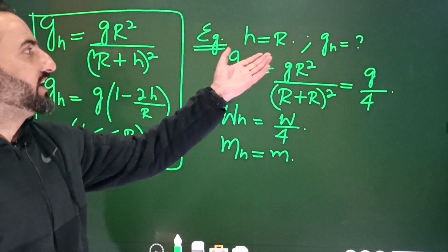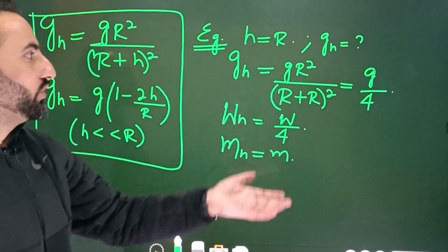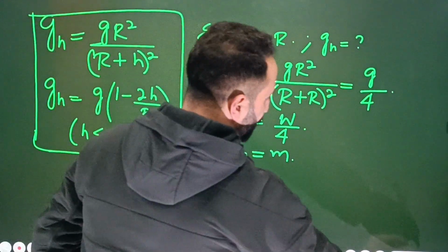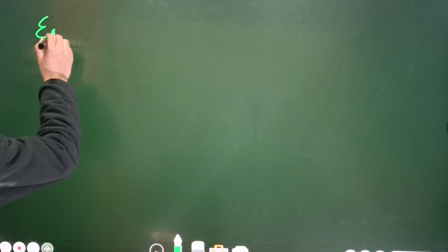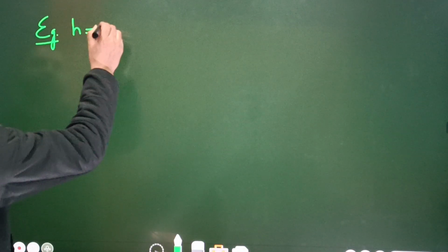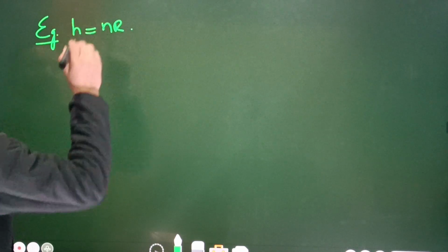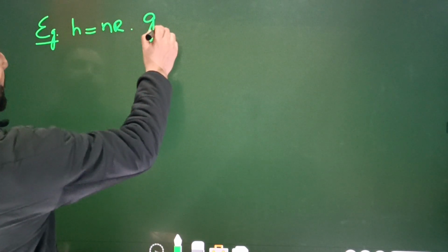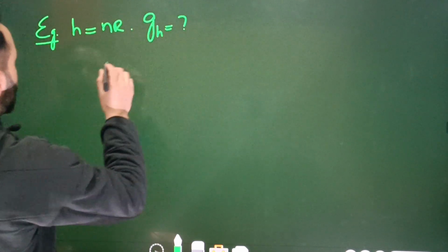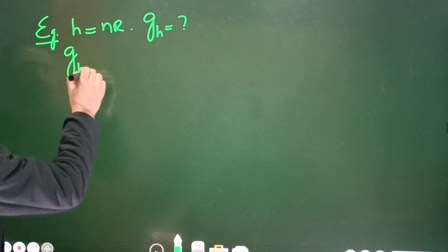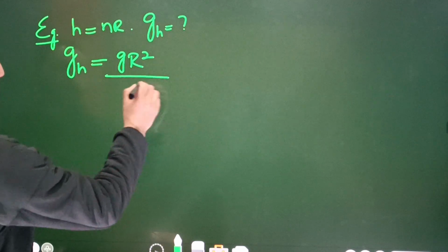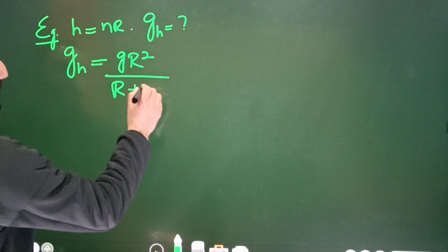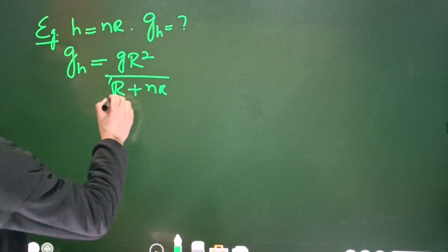Then this can be replaced, like for example, h is equal to R, h is equal to 2R, and so on and so forth. So we can have one more equation, and that's like this. For example, it's given to you that h is equal to n times R. What about the acceleration due to gravity at height h? This can be a generalized question. So simply again we will use this g_h is equal to g R square divided by (R plus h) whole square. In place of h we will write (nR) whole square, isn't it?